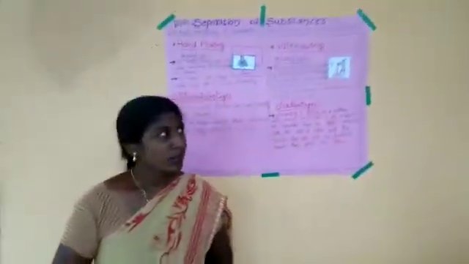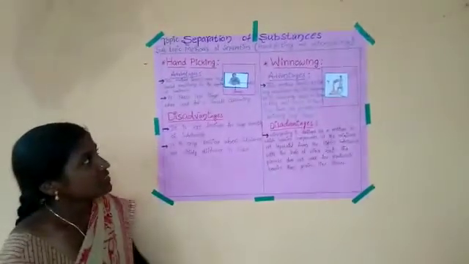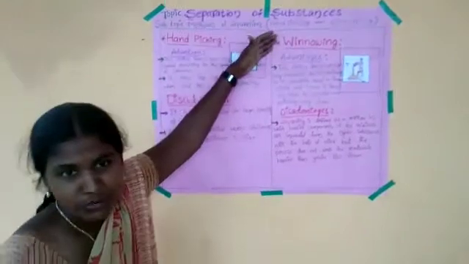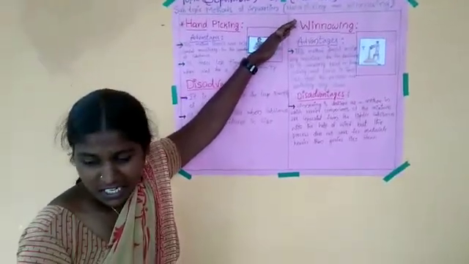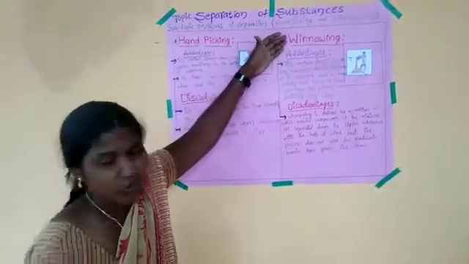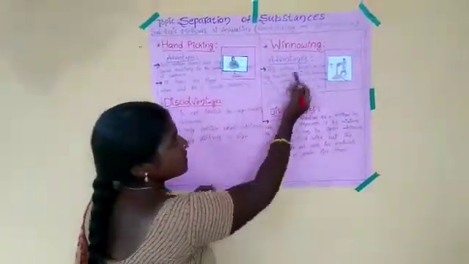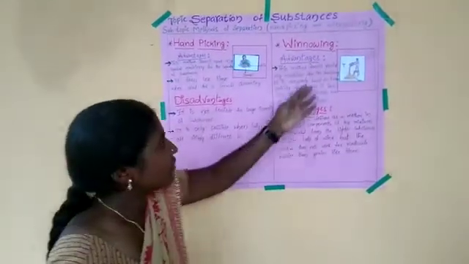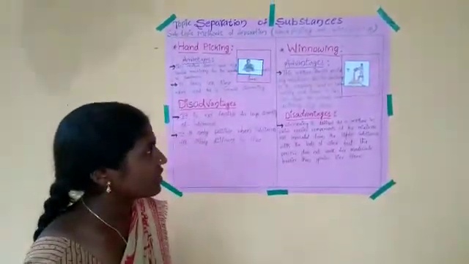And also we see the advantages and disadvantages of winnowing method. Children, first of all we will see the advantages of winnowing. This method does not require any machines for its functioning.